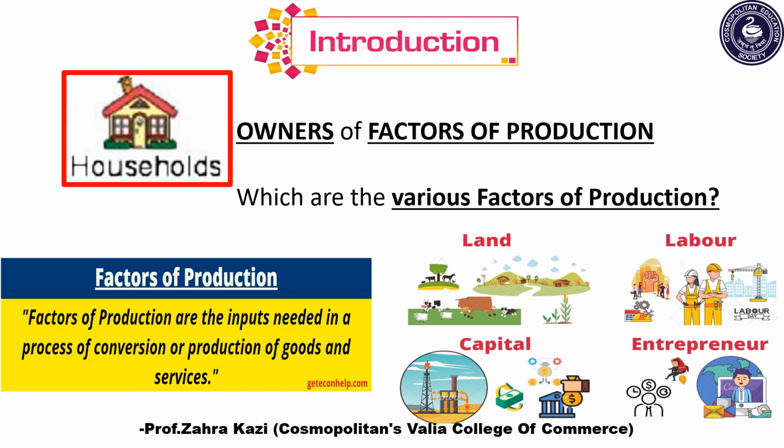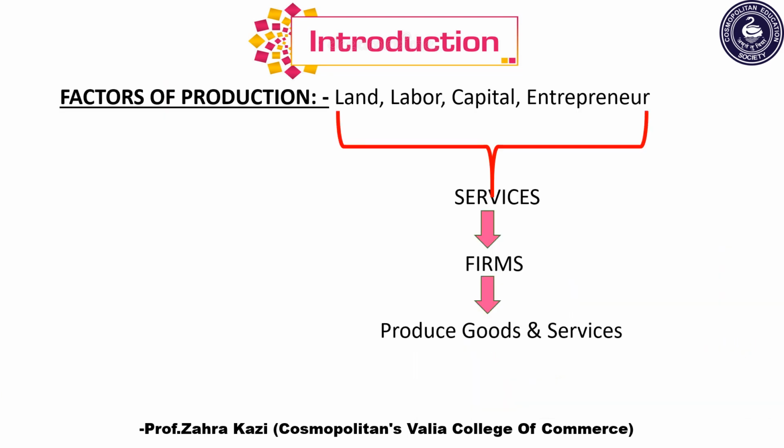So which are the different factors of production? These are four types: land, labor, capital as well as entrepreneur. Further, these factors of production provide their services to firms. Why? In order to produce goods and services.